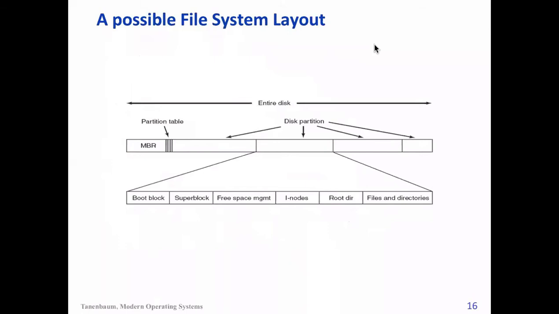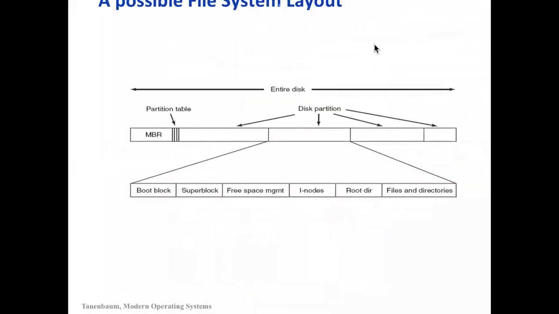If you look at this diagram, this is your hard disk. The entire disk is here at the top, and the first part you see is the master boot record. This has to be executed first as soon as your machine starts booting. Of course, first it comes to flash. From there, it will come to the master boot record, and the master boot record will finally give control to one of the partitions, or the boot block in the partition. Looking at the bottom, each partition has a boot block which contains the rest of the OS.